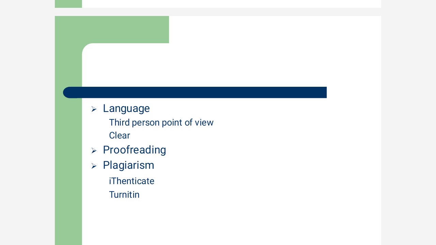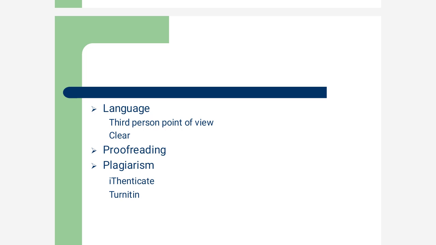Then let's come to plagiarism. Plagiarism is when a research scholar takes the content of somebody else or some other author without acknowledging. So if I directly copy from some source and put it in my PhD thesis in order to show that it is my own writing, so this is a kind of plagiarism.